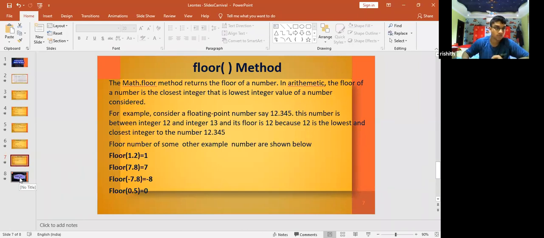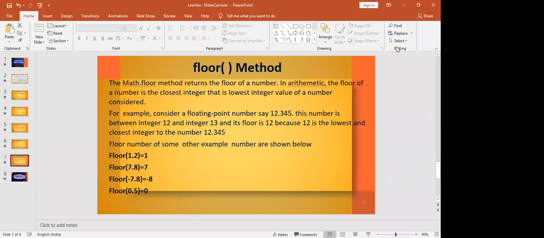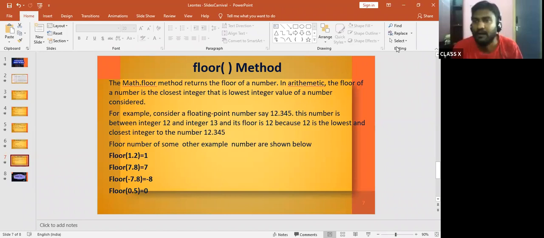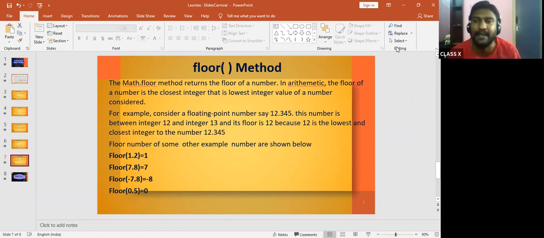Okay. So now we are at the end of the session. Any doubts on these five methods? Okay, now what you have to do is open your textbook after the class and go through the methods one more time. There are so many other methods in the textbook, but these are the five which repeat again and again in the board exam, so I have taken this topic today. In the next class, we will take some other topic and discuss.